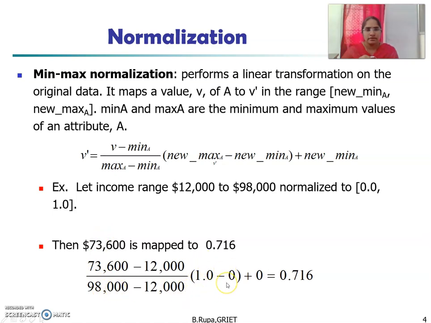The range is new max A minus new min A, where the max value is 1 and the min value is 0, so 1.0 minus 0. Then again the new min value is 0. Okay, after substituting all the values, we get the value 0.716. That means the value 73,600 has to be converted into 0.716 within the range of values between 0.0 to 1.0. Okay, this is about min-max normalization.